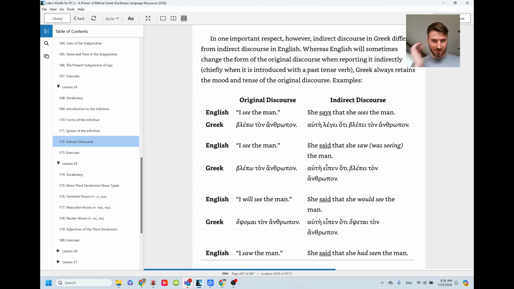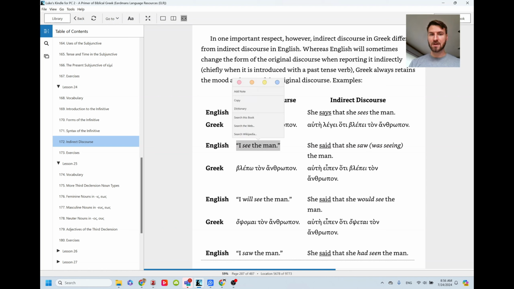So here, I see the man. She said that she saw the man. Because we're talking about a past event, we change the she sees to the past, because this quote was in the past.